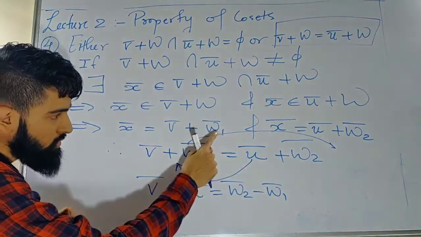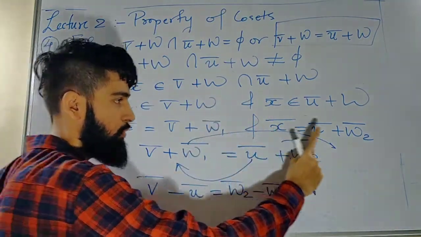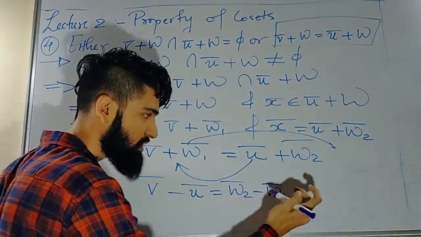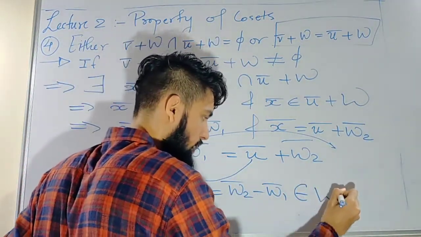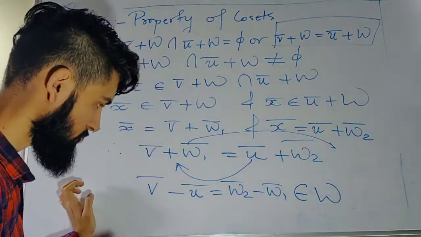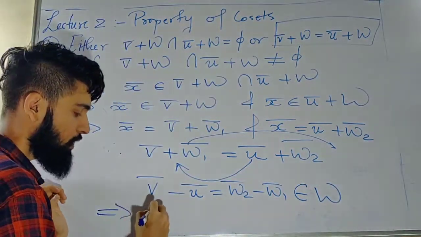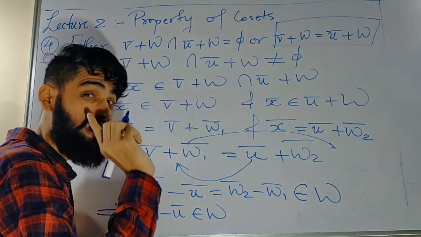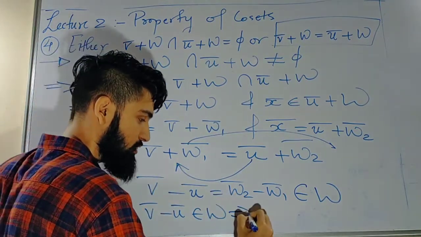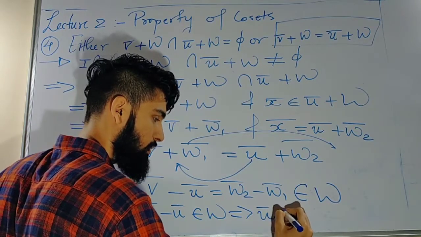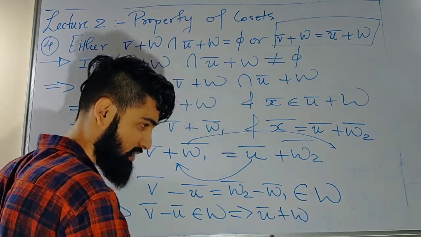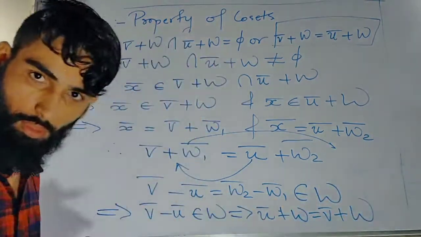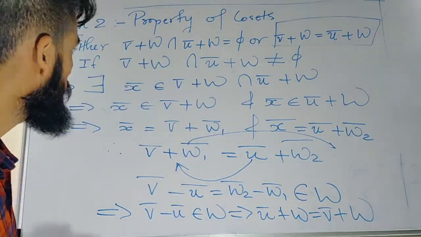Since W1 bar is an element of W and W2 bar is also an element of W, the difference is also an element of W, since W is a subspace. So V bar minus U bar is an element of W, and by property 3 this implies U bar plus W is the same as V bar plus W, the cosets. So we proved it by using the third property.